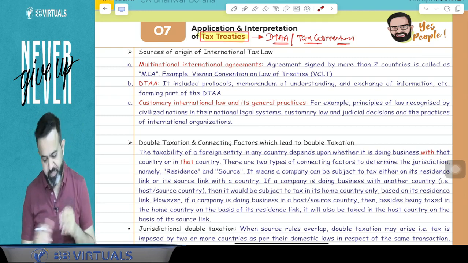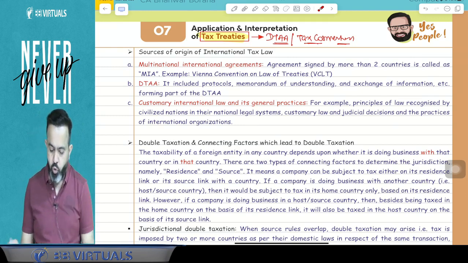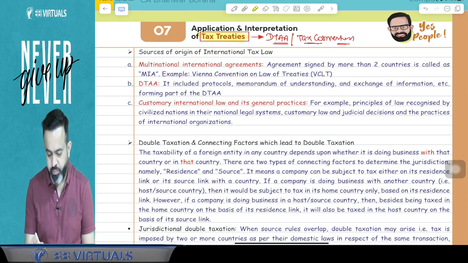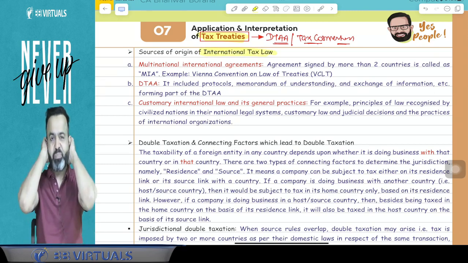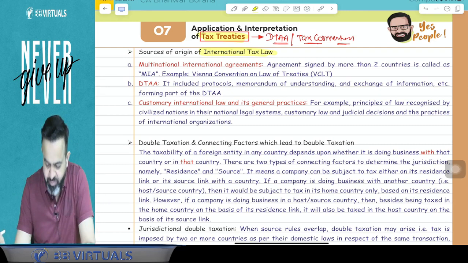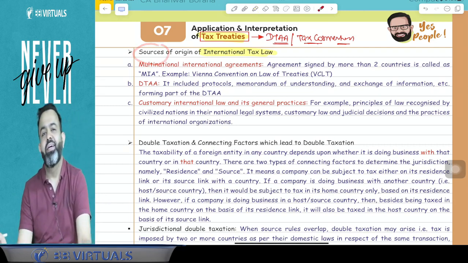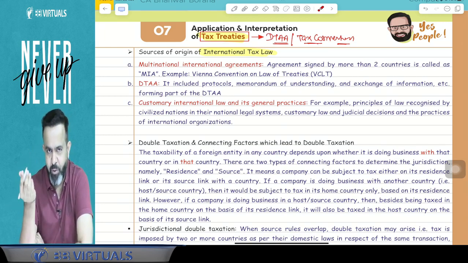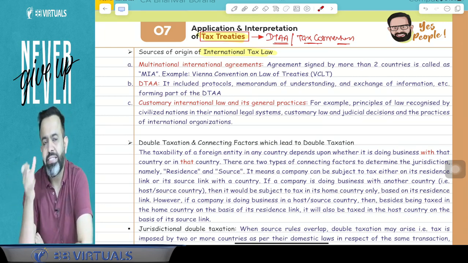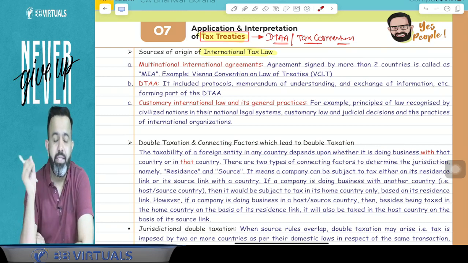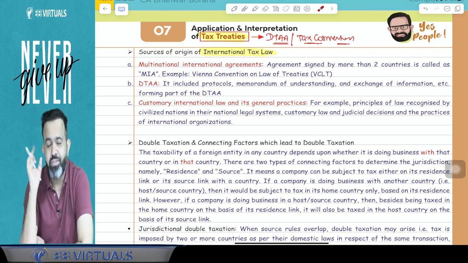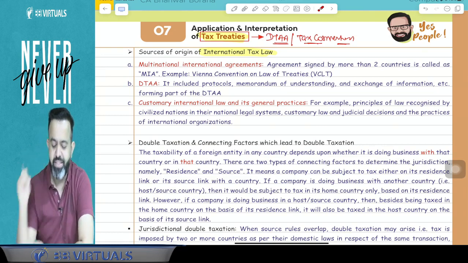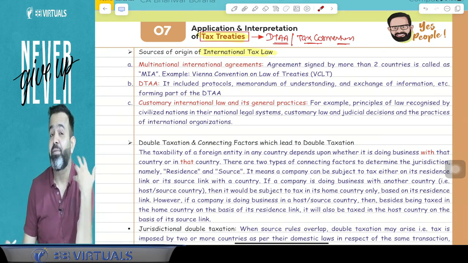So here, all people pay attention. The first point is the source of origin of the international tax law. Source means, if you remember the first lecture, we mentioned the sources of income tax law, how you will be able to understand the income tax law. To understand the income tax law, you have to study the Income Tax Act 1961, Income Tax Rules 1962, various case laws, and circulars and notifications of the CBDT. So I can say that you have studied the income tax law.